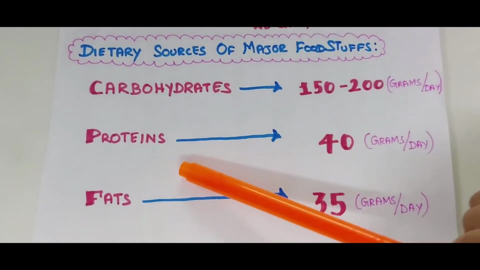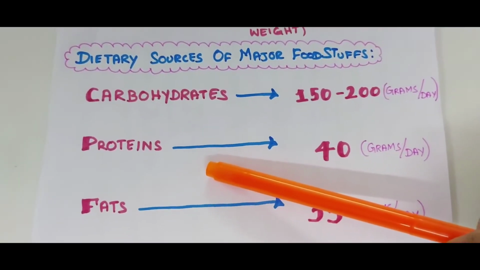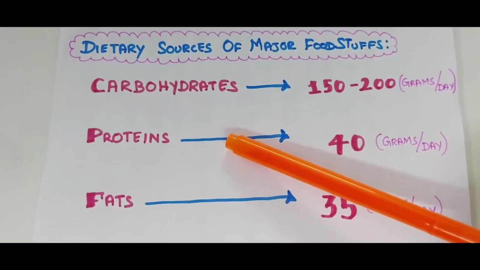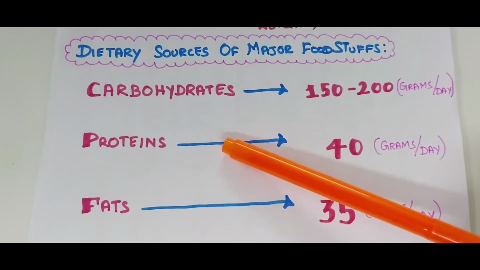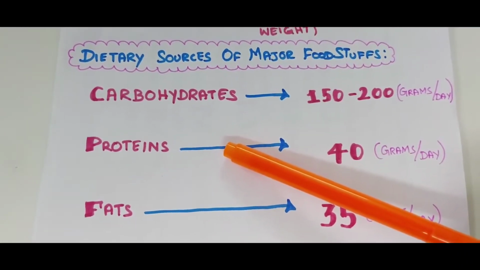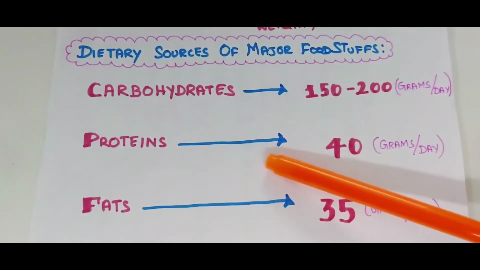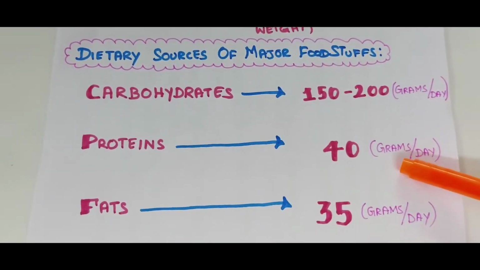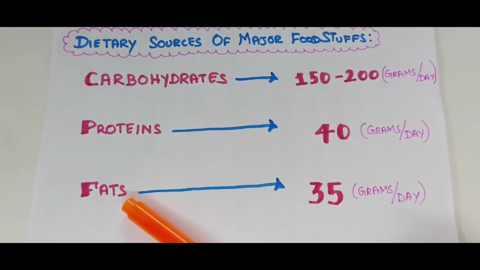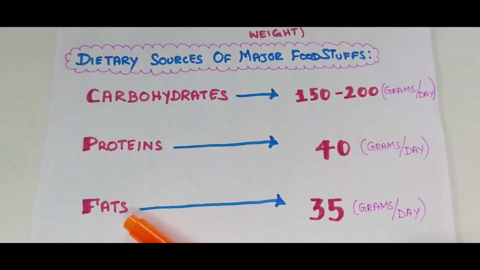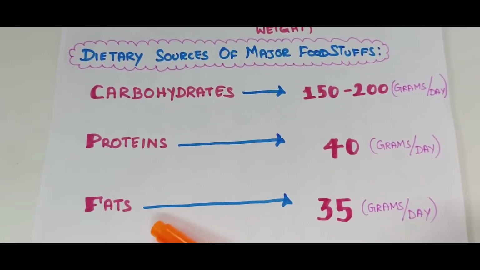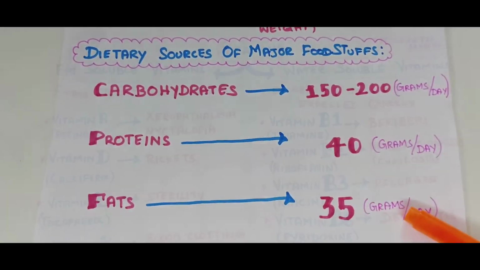Next one, proteins. Proteins are the building blocks of the body. They are present in legumes, pulses, nuts, soya beans, green leafy vegetables, egg, milk and dairy products. Daily requirement of protein is 40 grams. Next one, fats. Fats maintain cell structure. Fats are present in egg yolk, saturated oil, meat. Daily required fat is 35 grams.